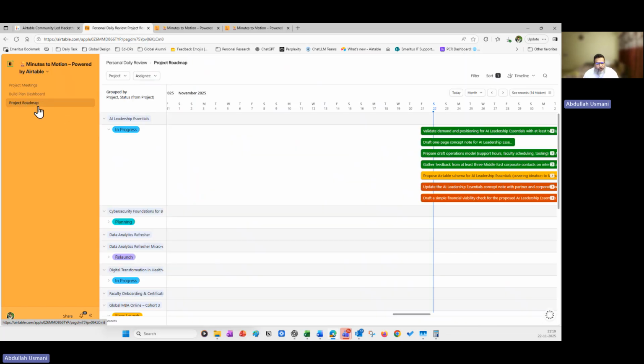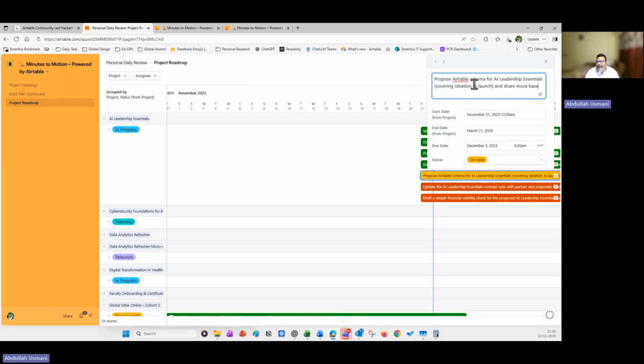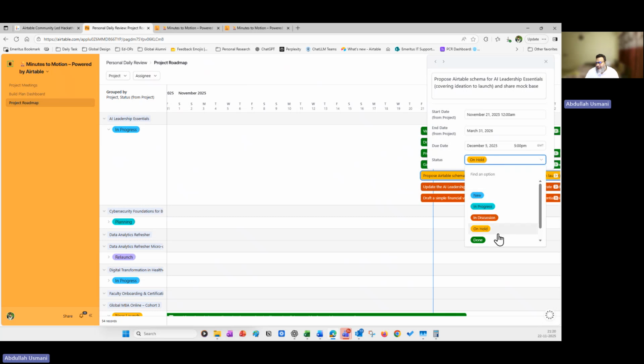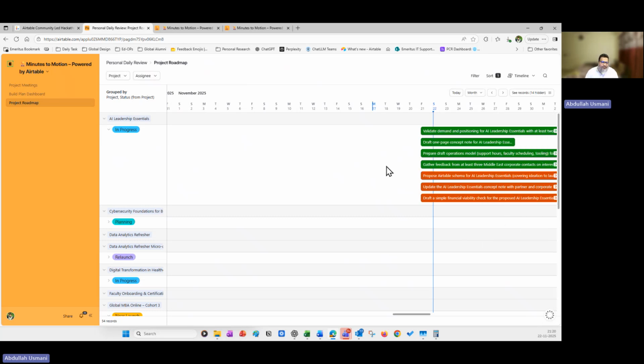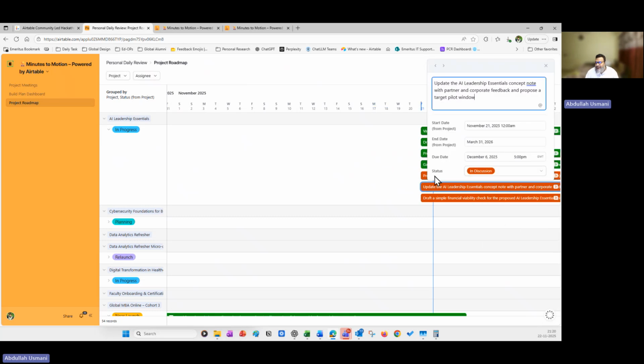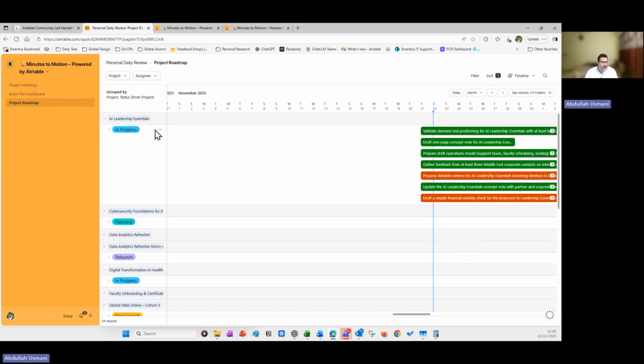Then we have the project roadmap, which is just a timeline view of the project roadmap for each of the stakeholders. Now here, all the individual stakeholders can come and update their respective status. Like let's say, for example, if this is an AI leadership program, which is still on hold, they can just click on that. Still in discussion. They can change the status. Let's say update AI leadership. This is already completed, so they can mark it complete. Once they do that, it's simple for them. I've added filters for them, which you can always go and check and select your own assignment.